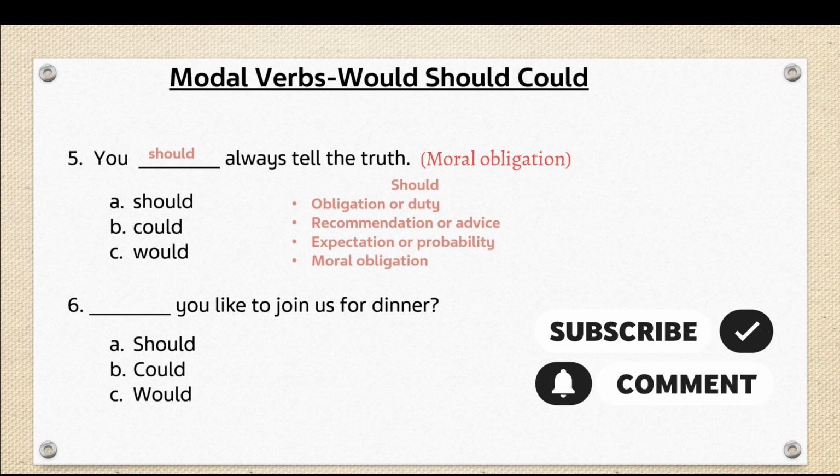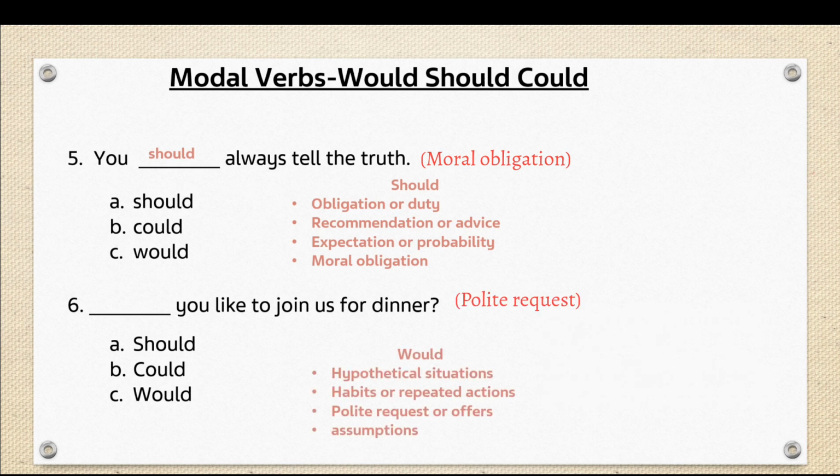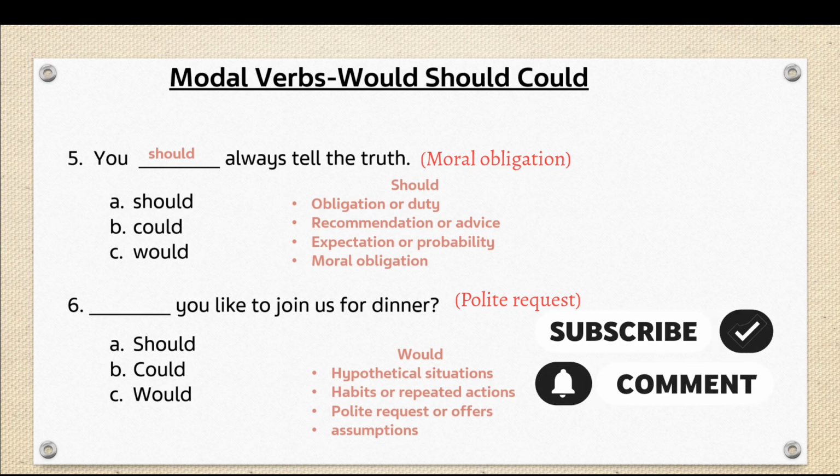Next is dash you like to join us for the dinner. So it is a request. For request, we use would. Would, hypothetical situation, habit or repeated action, polite request or offer or assumption. So the answer is would you like to join us for the dinner?